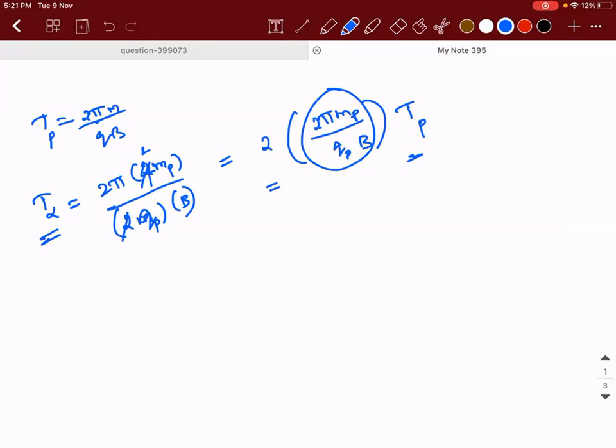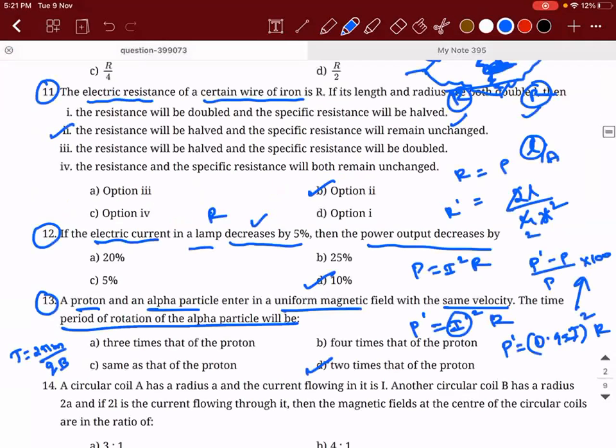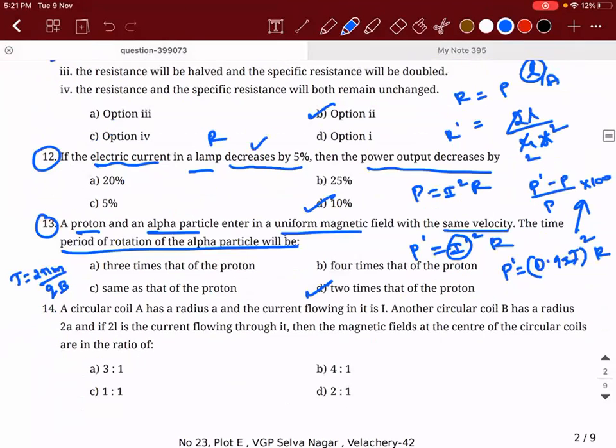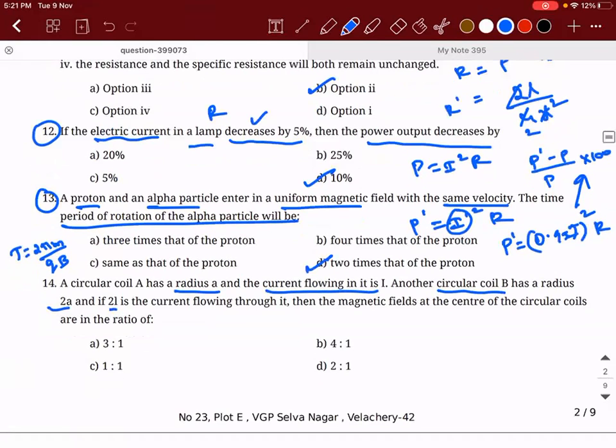Okay. Next one. So there is a circular coil A that has a radius small a and the current flowing in it is I. Another circular coil B has a radius 2a, and if 2I is the current flowing through it, then the magnetic fields at the center of the circular coils are in the ratio. So what is the magnetic field due to a circular coil at its center? Mu naught I divided by 2R. So the answer will be mu naught I divided by 2A.